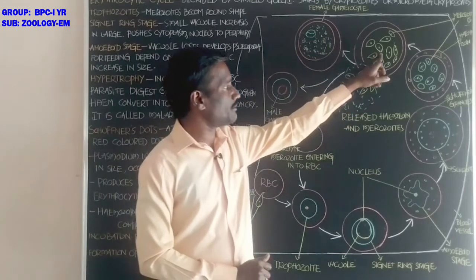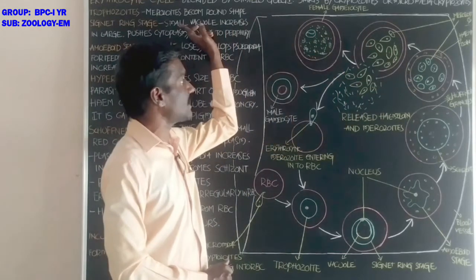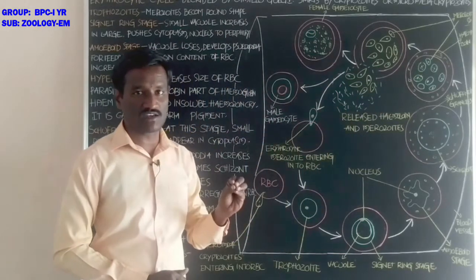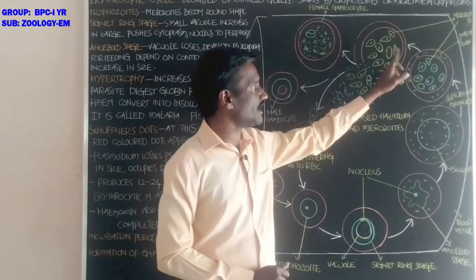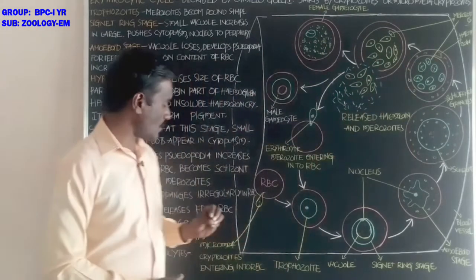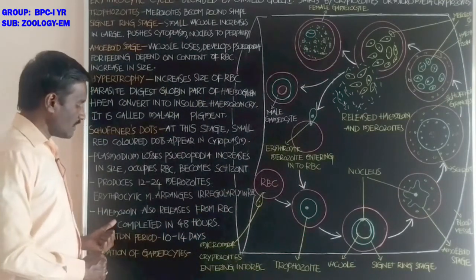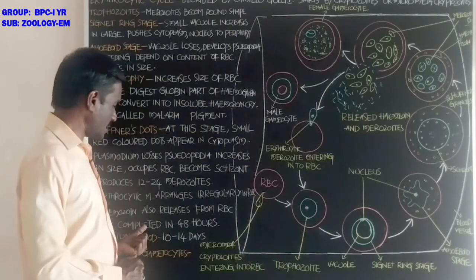Students, these are the merozoites which are produced in the erythrocytic cycle. These are also called erythrocytic merozoites. These erythrocytic merozoites are arranged irregularly in the red blood cell, and hemozoin is also released from the red blood cell.